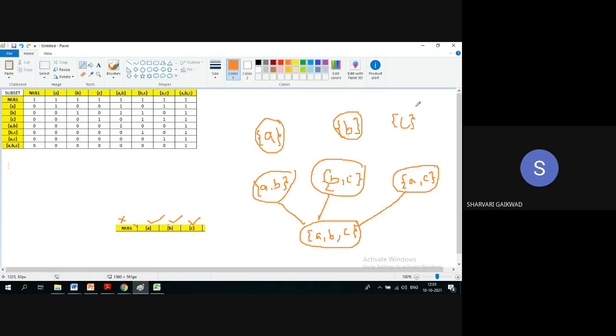And now we need to check, whatever this set A is subset of what? So Sharvari, tell me. In level 2, we need to establish the relationship. This is subset of this. Yes. Is it subset of this? No. Is it subset of this? Yes. Is B a subset of this? Is A B a subset of this? C. Is it subset of this? No. B C. For this? Yes. And for this, A C. Yes. Now, what is remaining? Only null. This will be your last level.